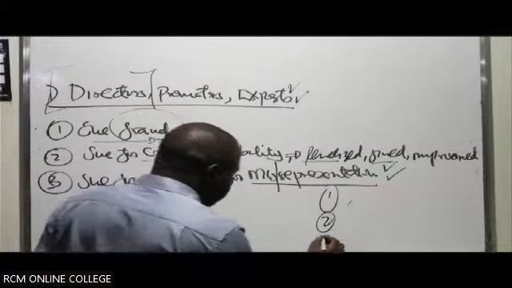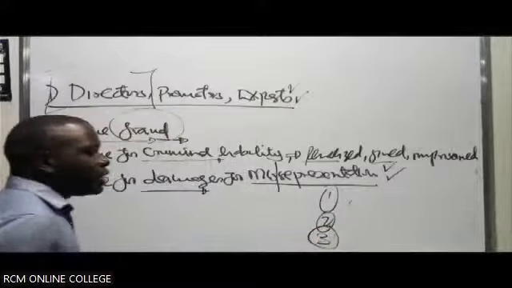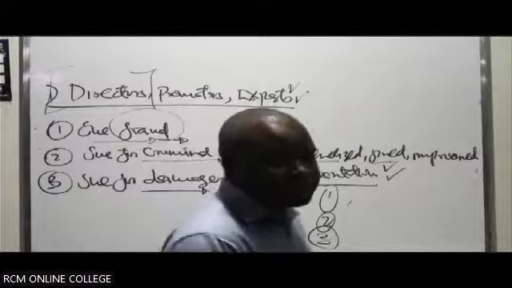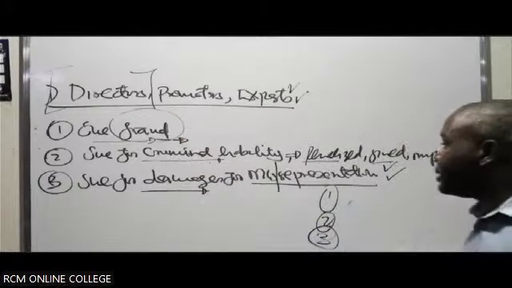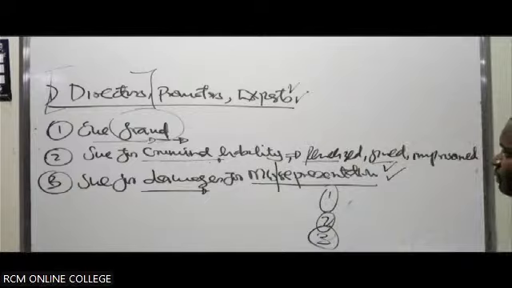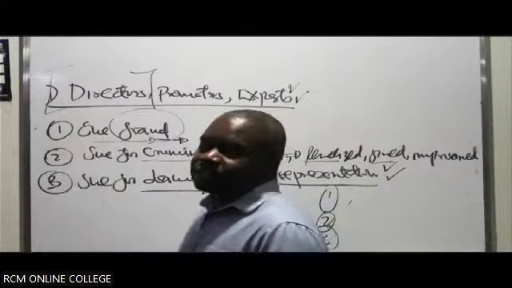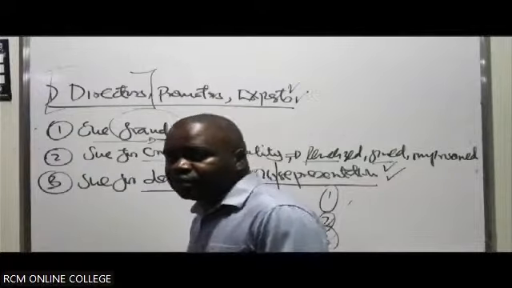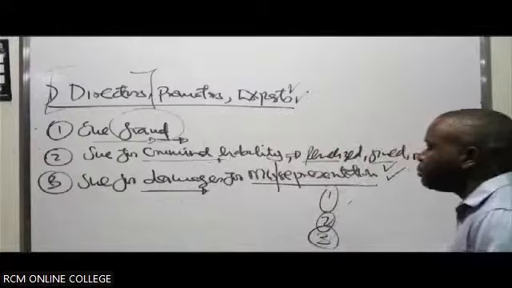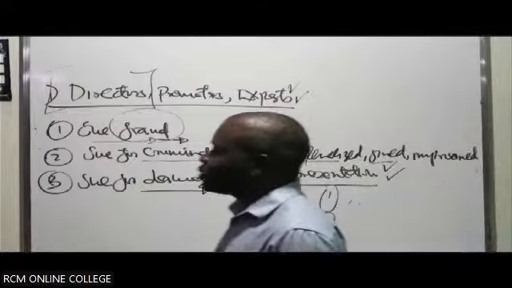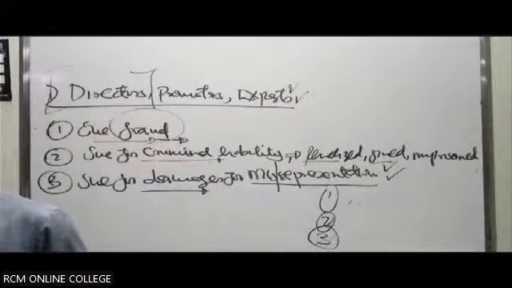Number three, another way is that you rely on information from an official person or officer of the company. Maybe it can be the company secretary, who advised you as a director. Maybe it was the lawyer of the company, who advised you, and you relied on his statement. As a result, you ended up signing off or approving the prospectus. If this happens and you are liable as a director, those are part of the reasons why you can defend yourself.